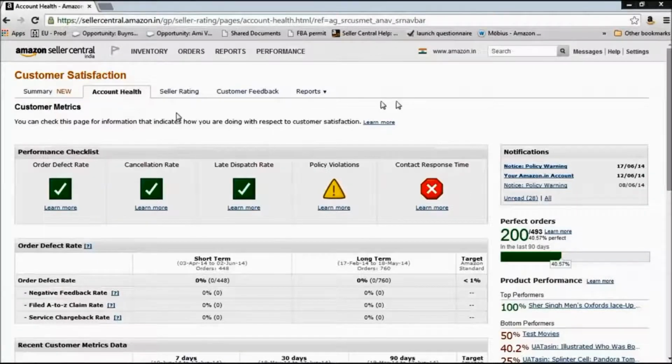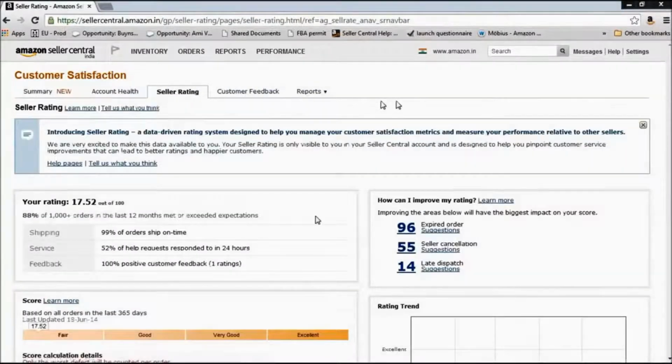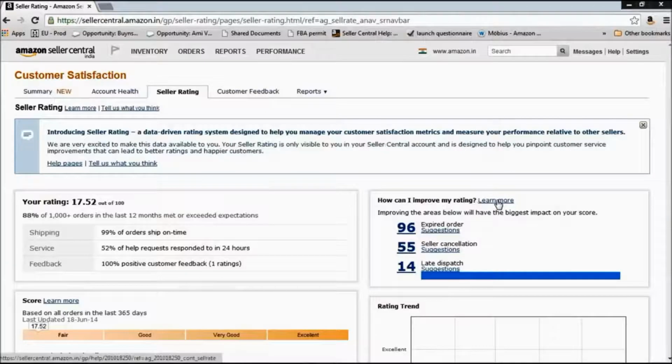Now all of these would contribute to your seller rating, which is the next tab. This is the rating of your performance on the platform. This rating is visible to the customers who are buying products from you. So a high rating would increase your chances of receiving an order. On this page you can see your overall rating, you can find your score. You can also find suggestions on how to improve your rating as a seller on the platform.